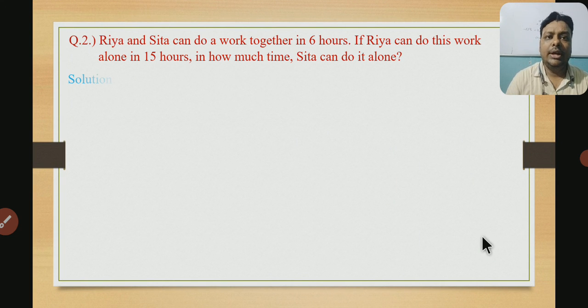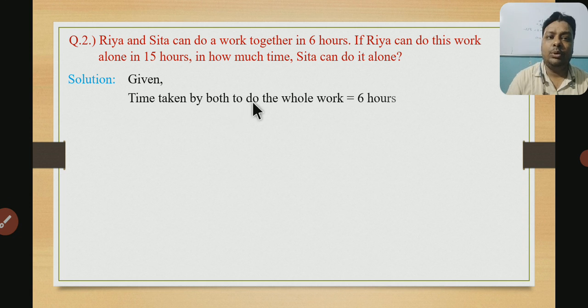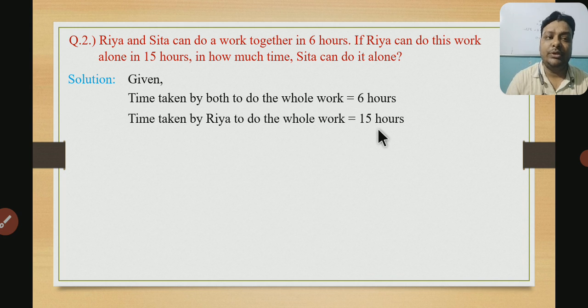Question number 2. Riya and Sita can do a work together in 6 hours. This is the time taken by both. But if Riya can do this work alone in 15 hours, then how much time will Sita take to do it alone? So let's see what is given first. Time taken by both to do the whole work is 6 hours and the time taken by only Riya to do the whole work is 15 hours. So clearly, if both do this work, it takes 6 hours, but Riya alone takes 15 hours. So we have to subtract, but we will not subtract time, we have to subtract the work done. So again at first convert to work.